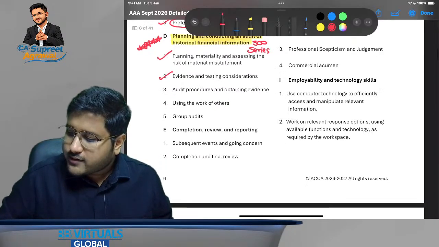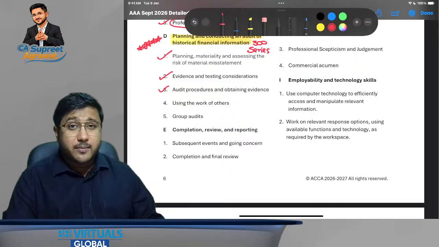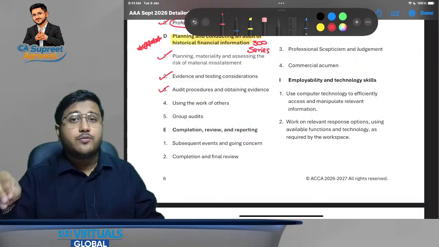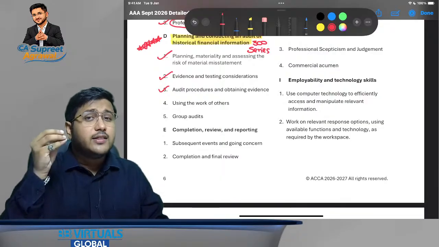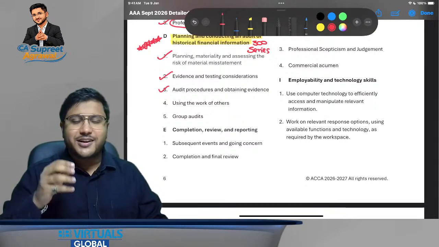Now let's go for the third one: audit procedures and obtaining evidences. In case of AA, there were so many chapters when we discussed audit of specific items, but here we are going to have all of that in one chapter, even more than that, because there would be certain items that we did not audit in AA, but we will still be auditing in AAA.